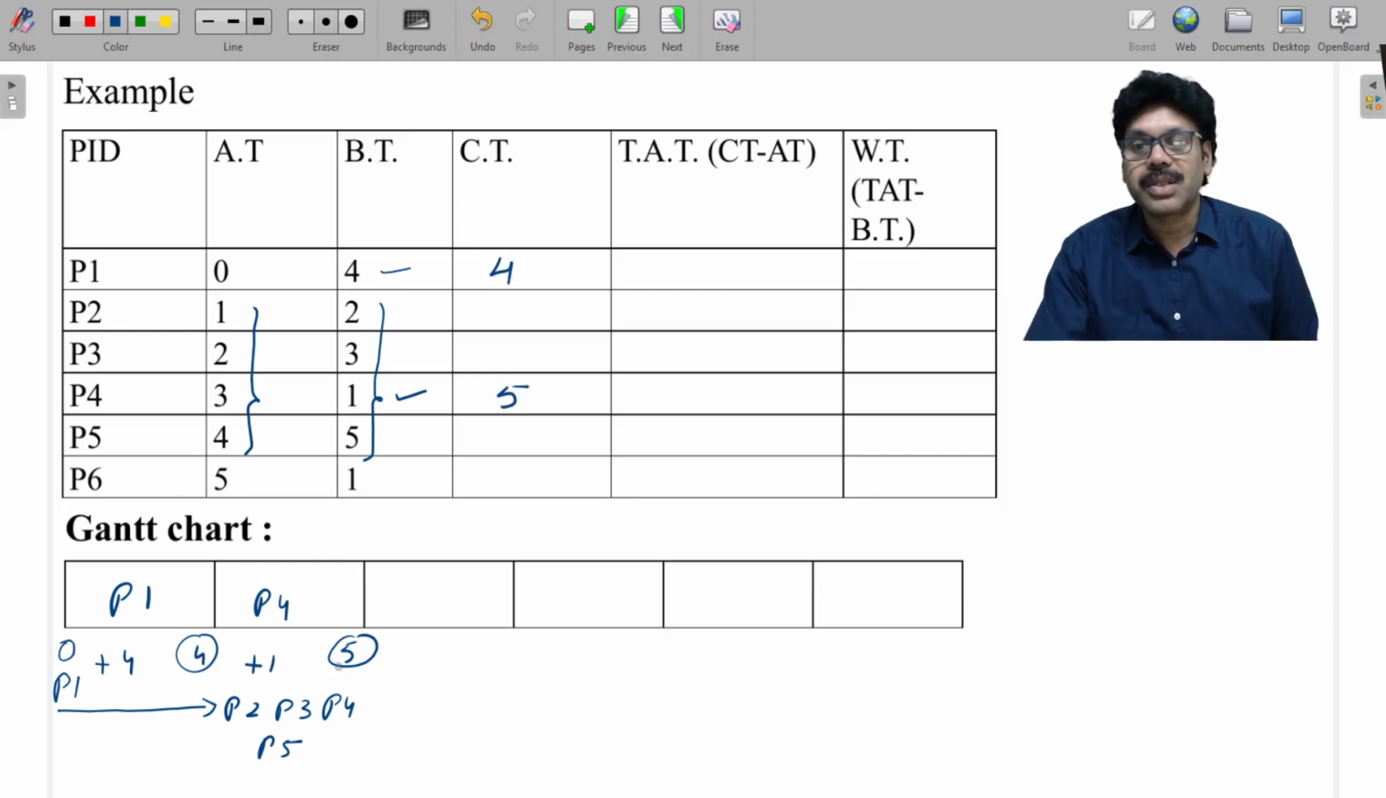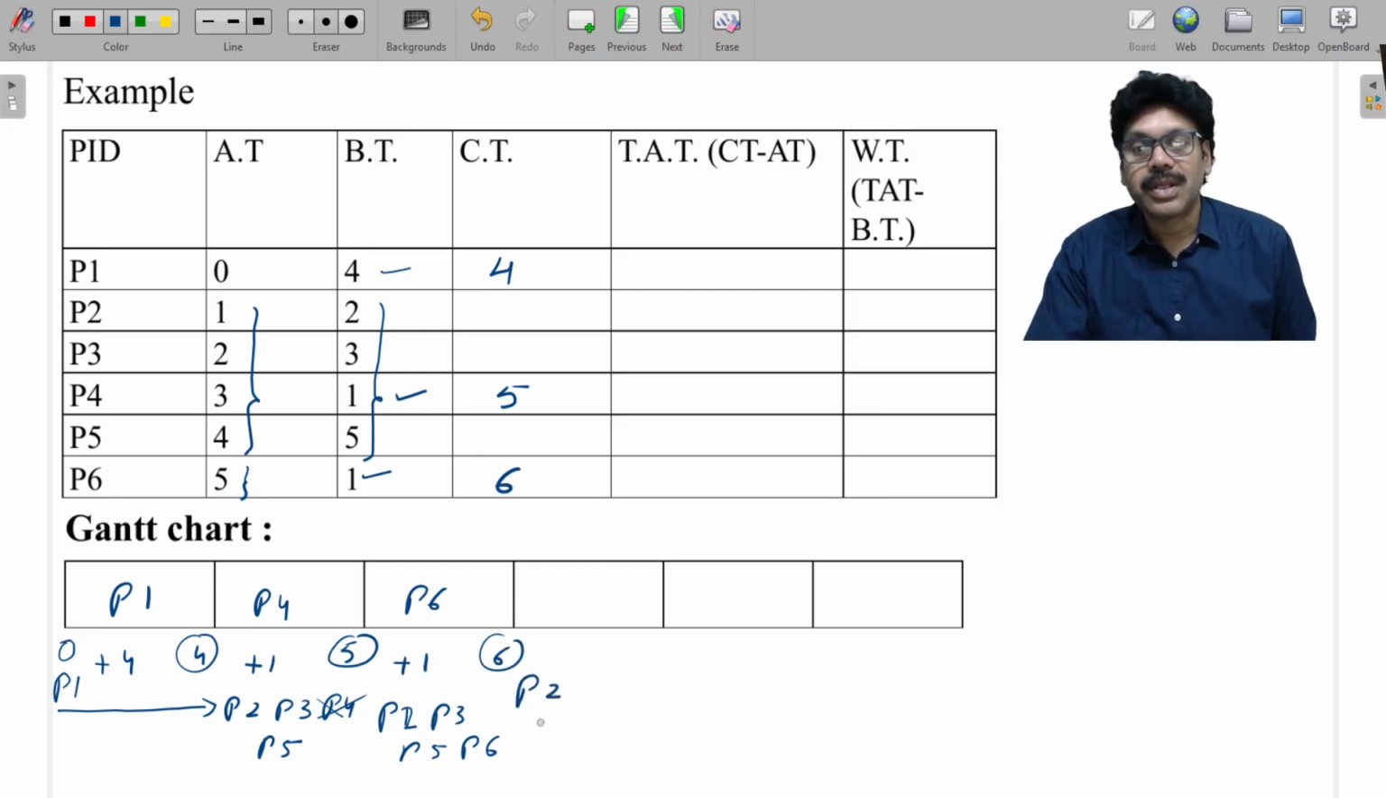P4 is completed. The rest of the processes are P2, P3, and P5. And at 5 one more process also arrived just now, so drop it. Then among P2, P3, P5, and P6, you need to choose the one with the lowest burst time. Of course P6. So P6 is executed and by 6 it got completed. All other processes are already in the ready queue, so we need not drop anything.